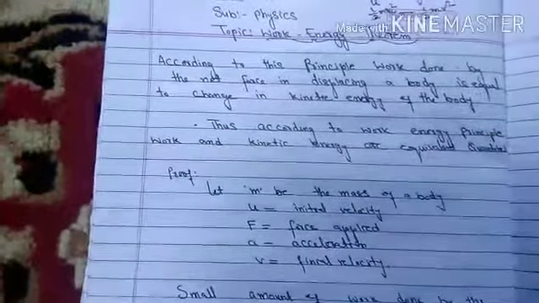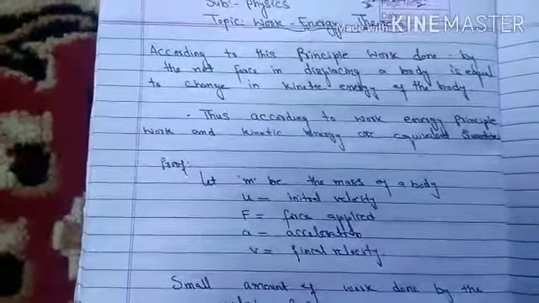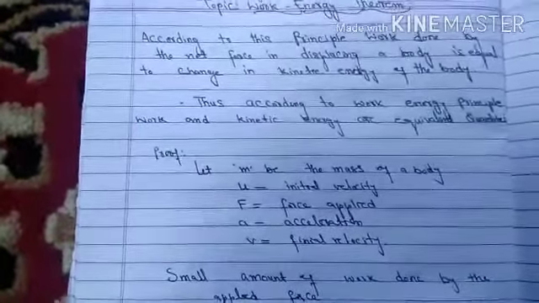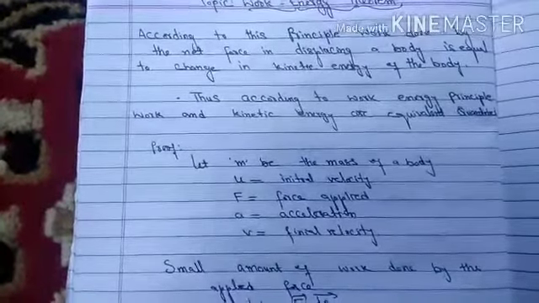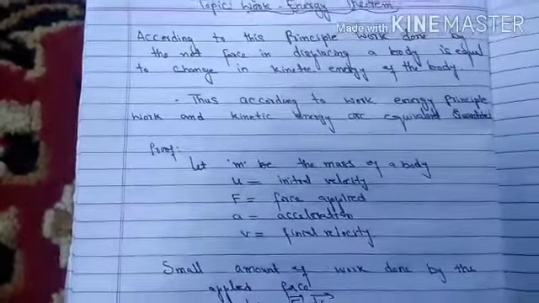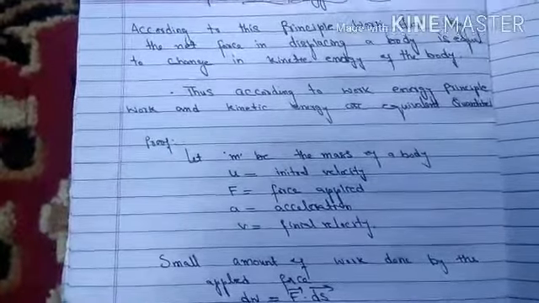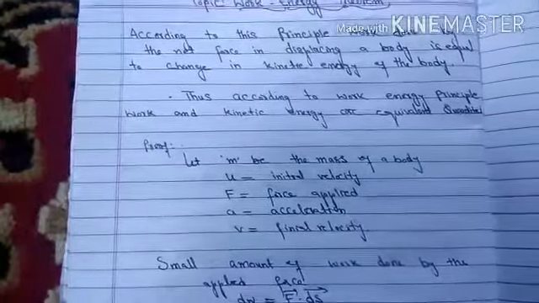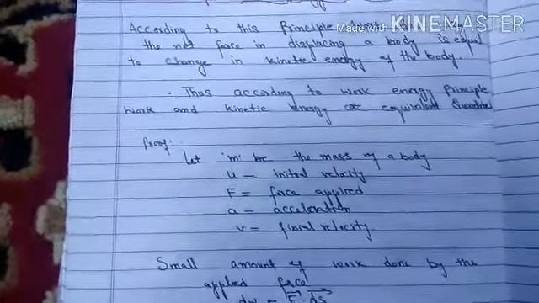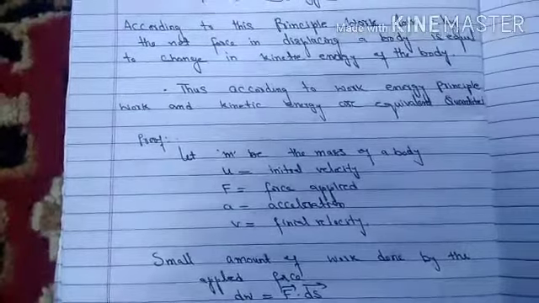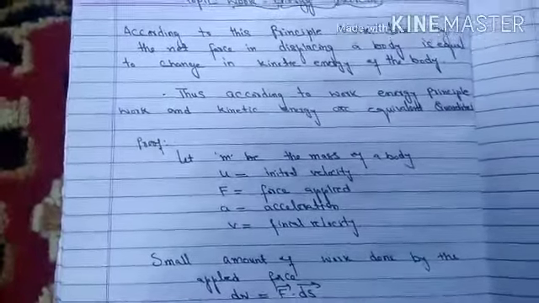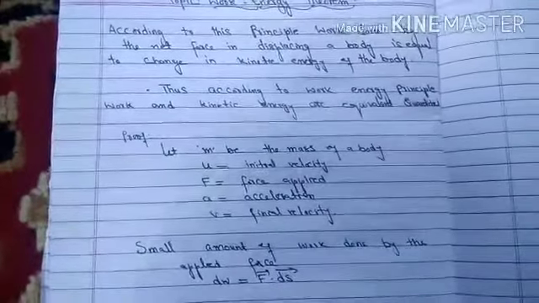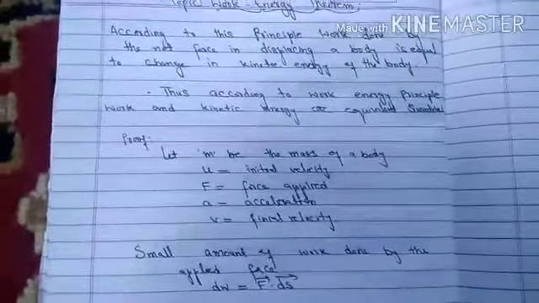Thus, when a force does some work on a body, the kinetic energy of the body increases by the same amount. That means the increase in kinetic energy of the body is equal to the work done on the body. Conversely, when an opposing retarding force is applied on a body, its kinetic energy decreases. The decrease in the kinetic energy of the body will be equal to the work done by the body against the retarding force. Thus, according to the work energy principle, work and kinetic energy are equivalent quantities.